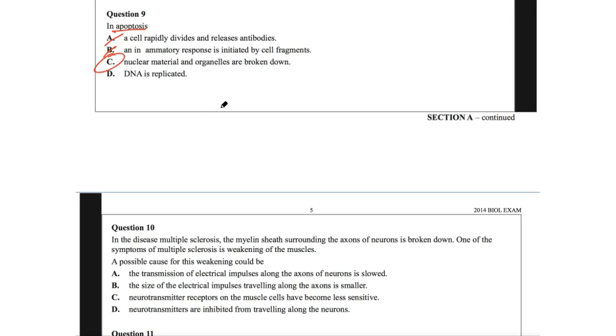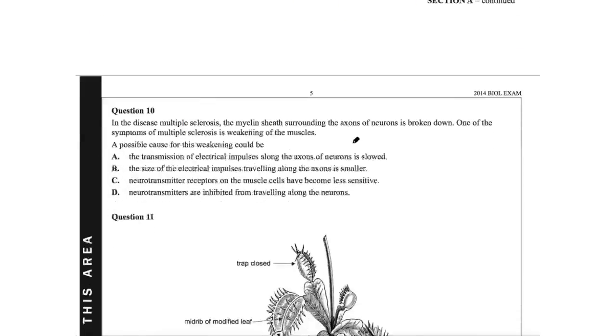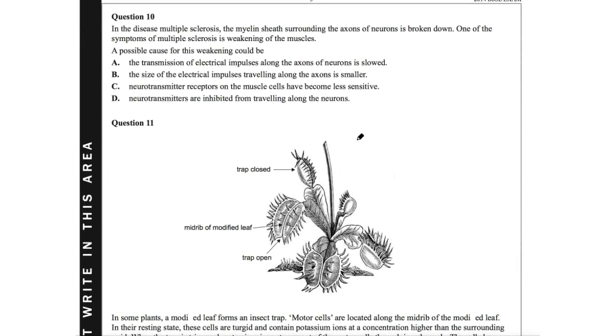D, DNA is replicated. Well, no, you're actually breaking material down, so D is not right. C is correct. 86% of individuals got that. So it sort of looks like a pretty easy question to roll through. Going to 10, a little bit more writing here.